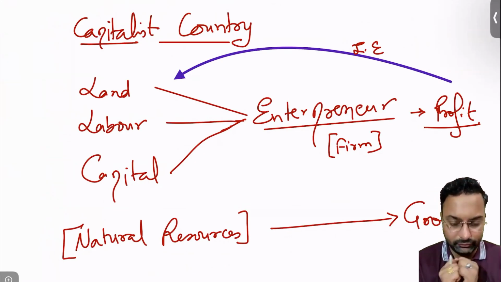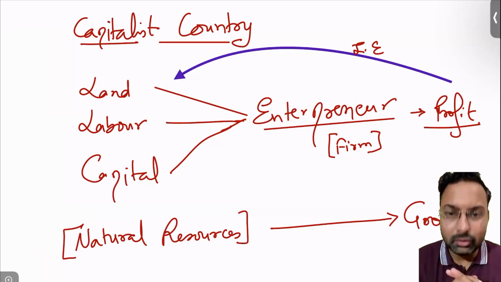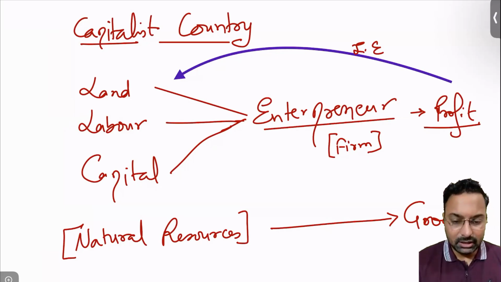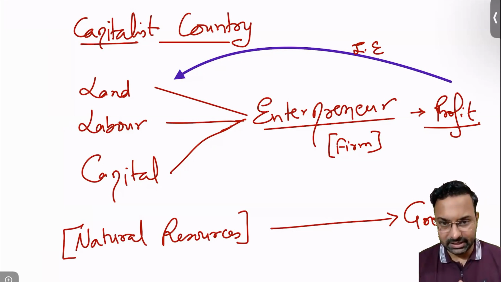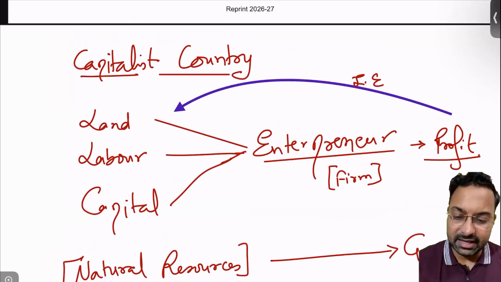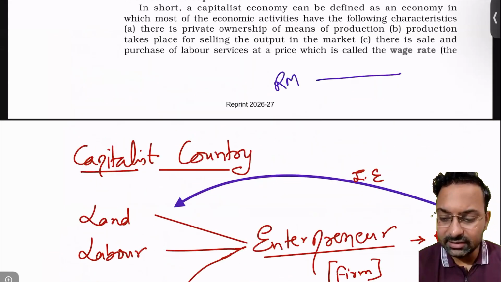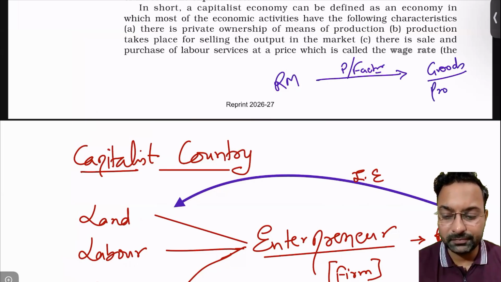So there are two types of economies, a capitalist economy or a socialist economy. For an economy in general, there are four factors of production. For any production that has to be taken up, if raw material is there and has to be produced in a factory, we need to get a good or product out of it.